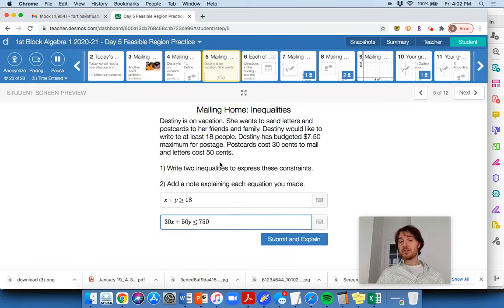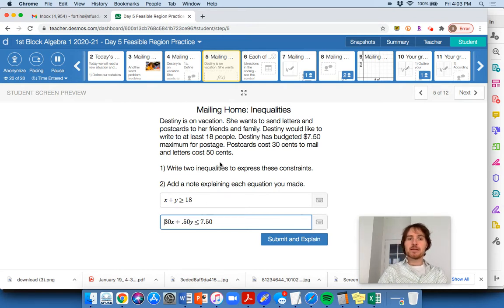And there you have it. Let's look at it here. Okay, so those are your two inequalities that I recommend you roll with. You could have also written it in terms of dollars. So $7.50, and then 50 cents per letter, or $0.50 per letter, and then 3/10 of a dollar for each postcard. That could have been a way to set this one up, but I'm not going to do that.